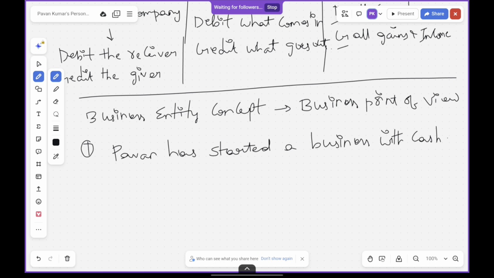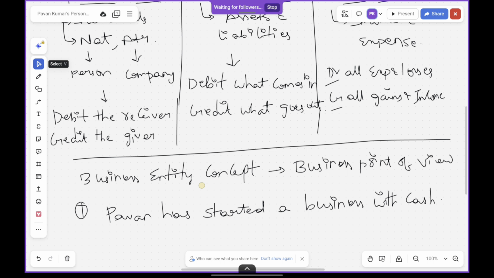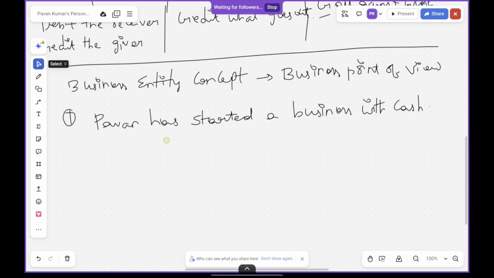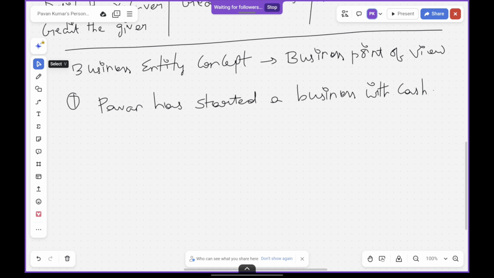So what are the phrases which resemble the personal account? Personal account speaks about artificial and natural persons. Here Pawan is a natural person and the business is an artificial individual. We see both of them here, so that is the personal account. And what is the real account we see here? It is the cash, which is an asset. Assets and liabilities are sorted in the real account.